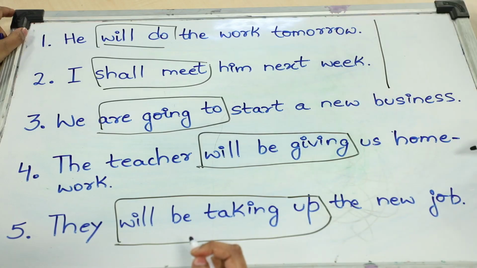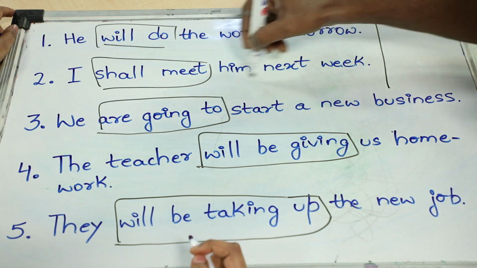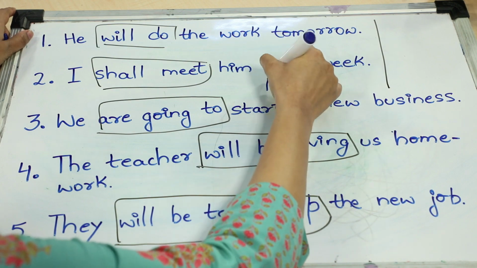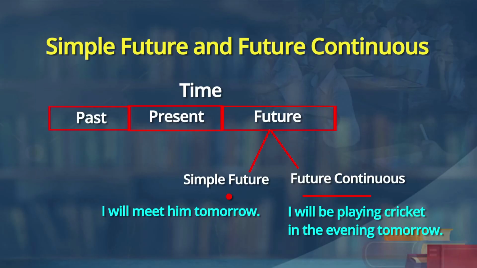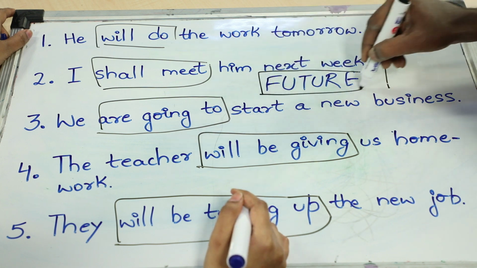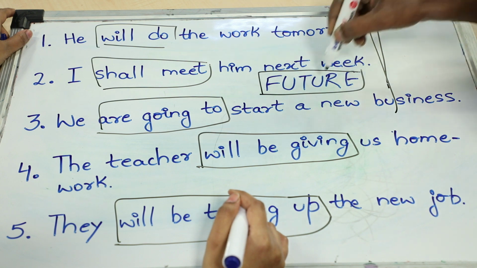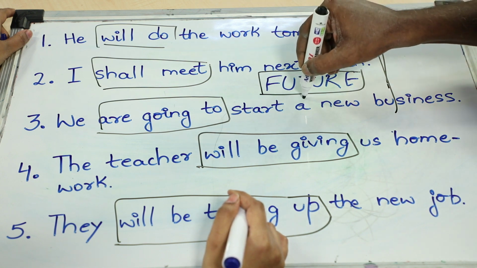Now, we can see this is, let us say, future time. Write future here in all caps. So, in future, these three actions: I will do the work tomorrow, I will start it and finish it.